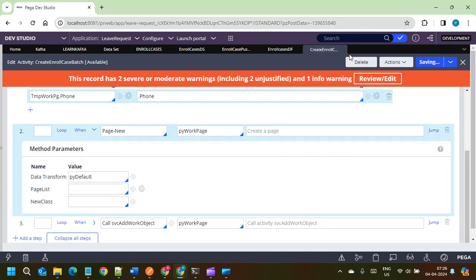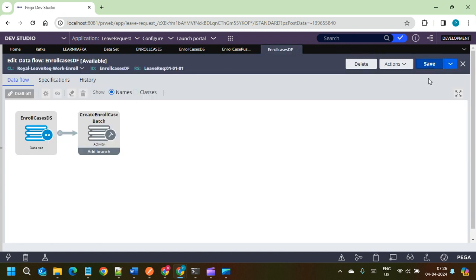Okay, now the data flow is ready. How to run the data flow? Now this is a Kafka stream data set, so we can run it real time, meaning it keeps on running and waiting for records to be inserted into the Kafka topic, and then whenever a record comes into the topic, it takes it and creates the case.